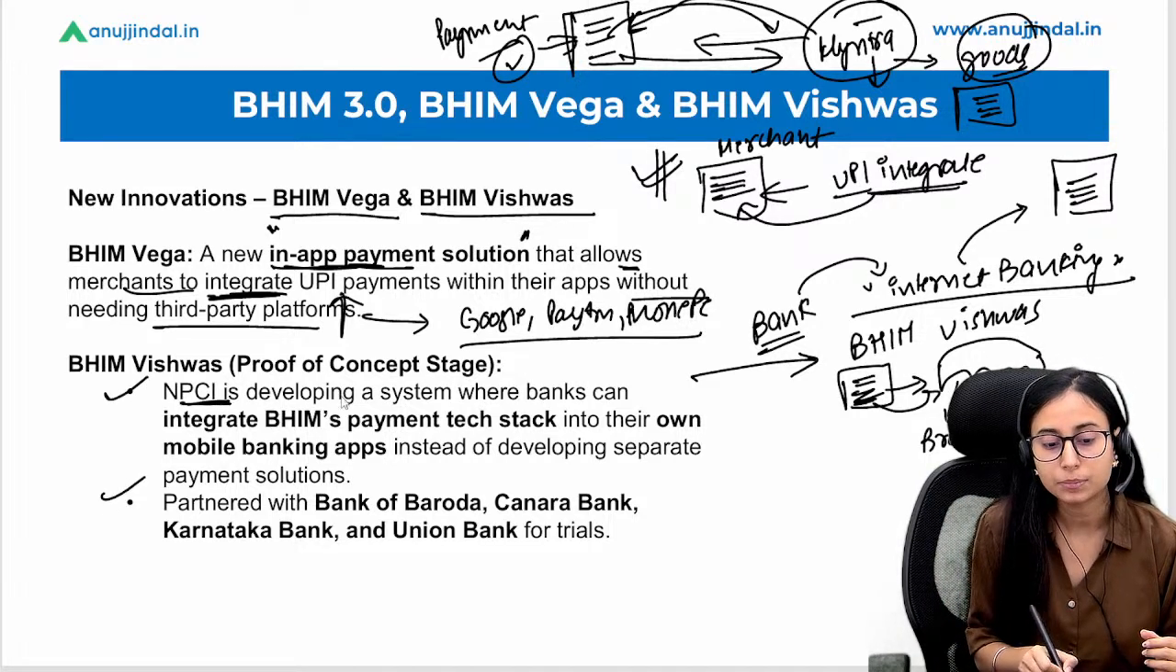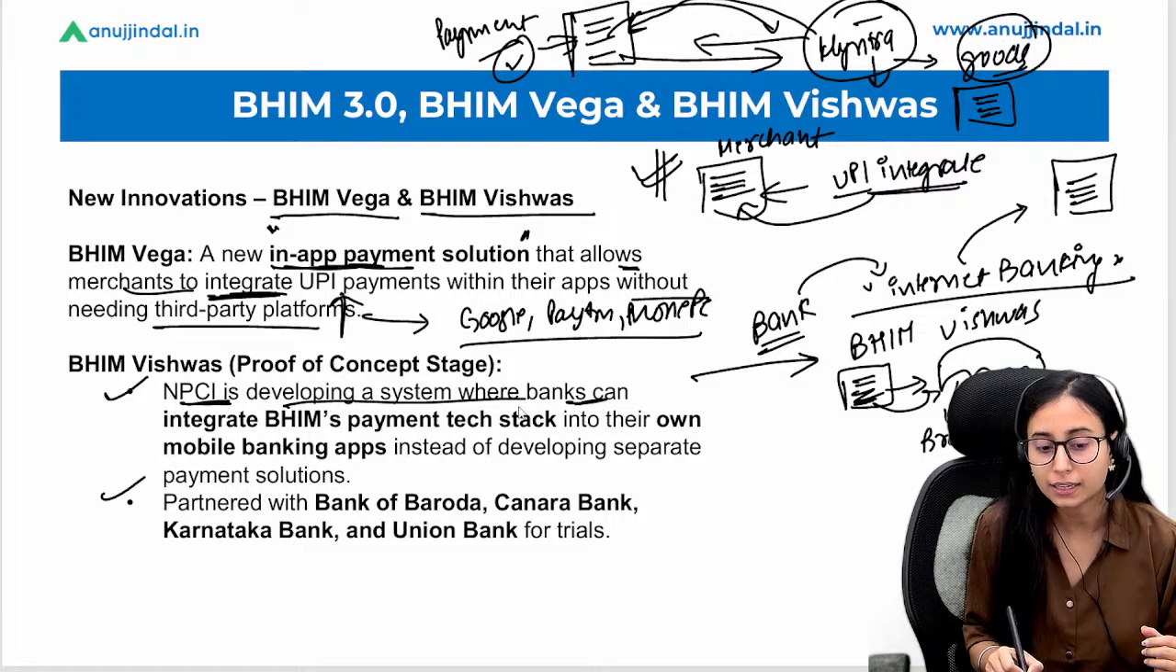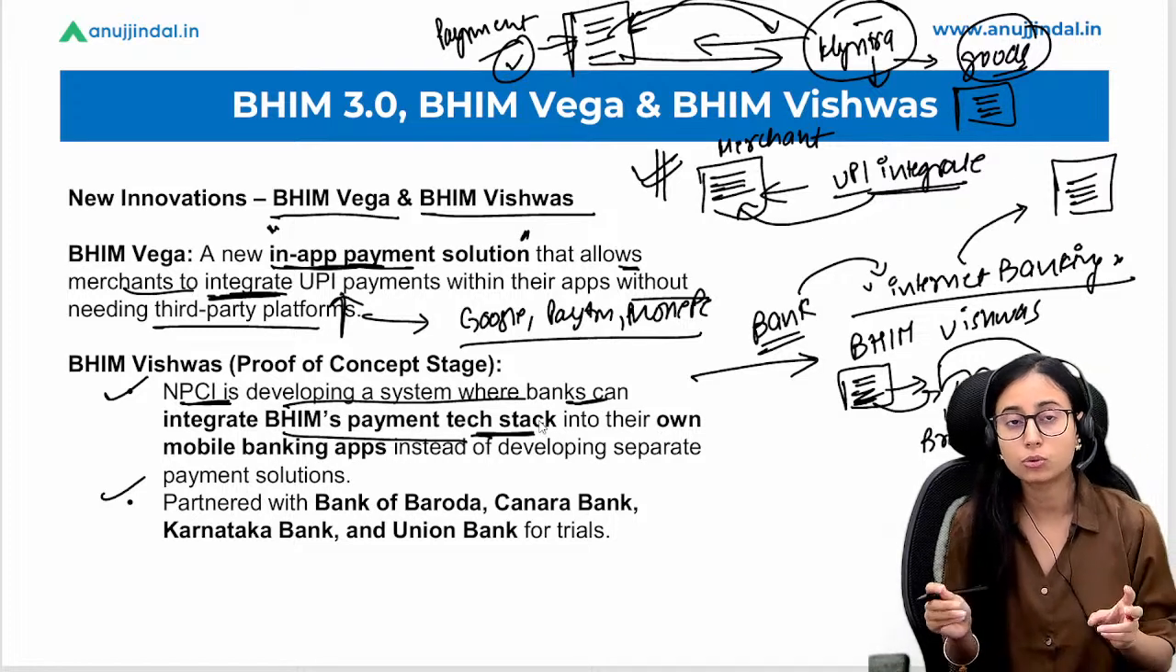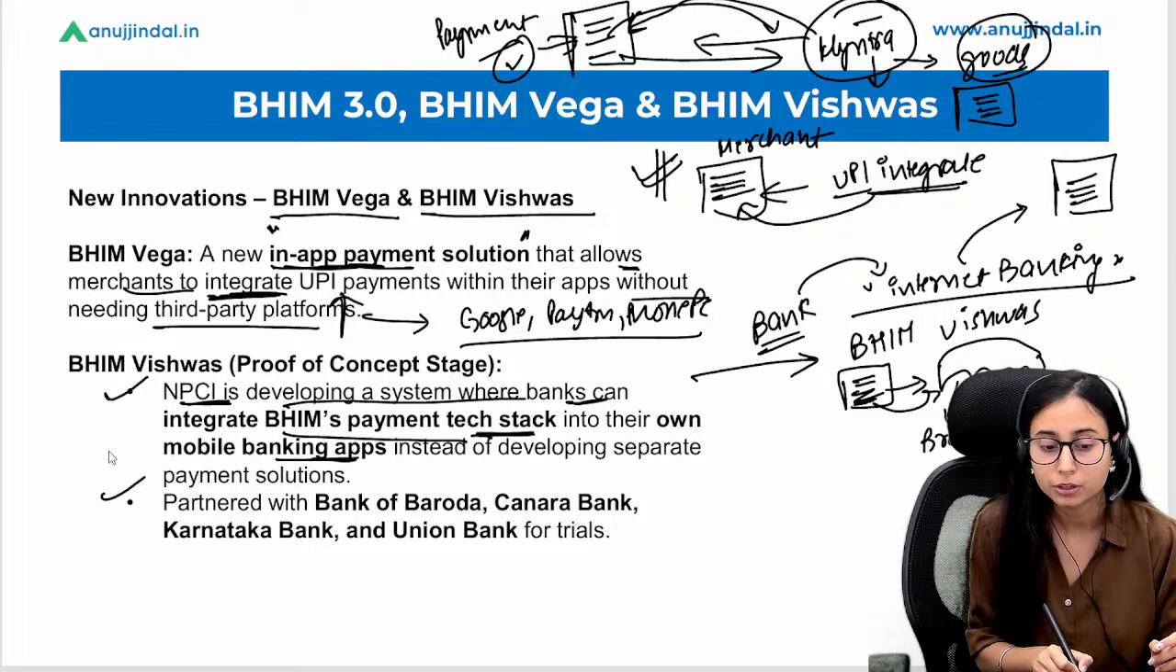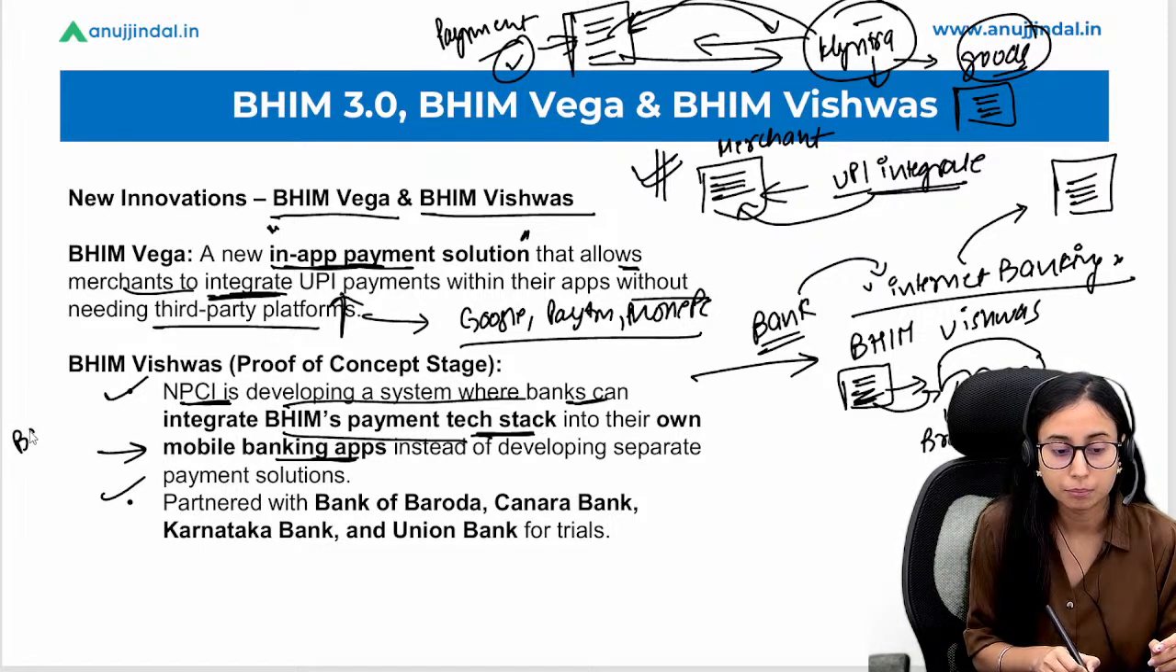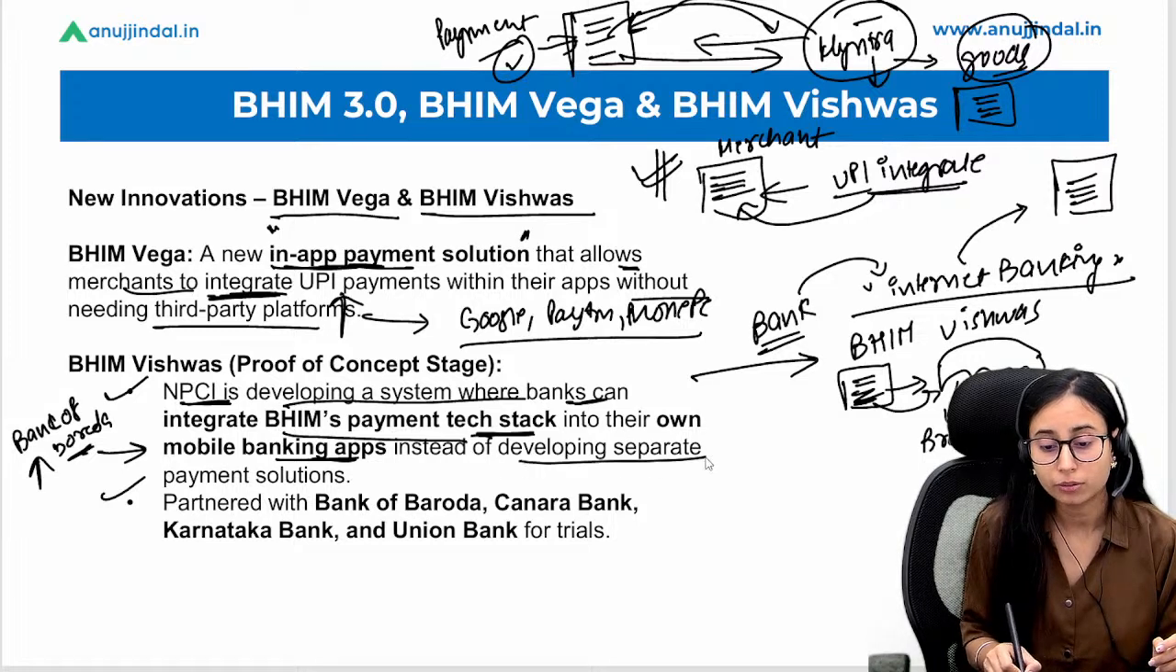It says that NPCI is developing a system where banks can integrate BHIM's payment tech stack. So they are introducing BHIM payment tech stack into their own mobile app. So suppose there is a mobile app of Bank of Baroda, so that they can use it in that itself, instead of developing a separate payment solution. So they can partner with different kinds of banks for the trials.